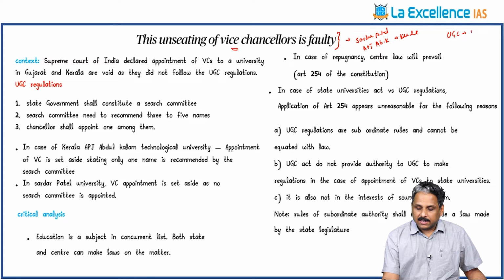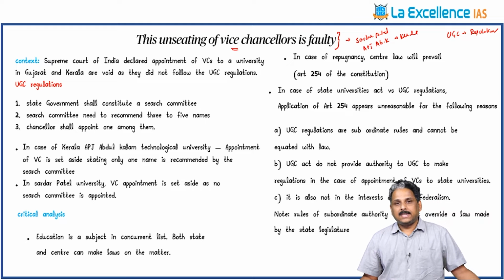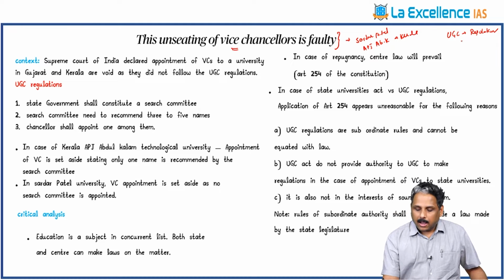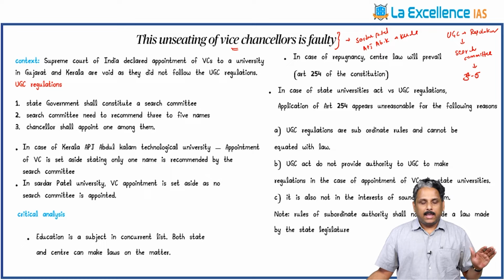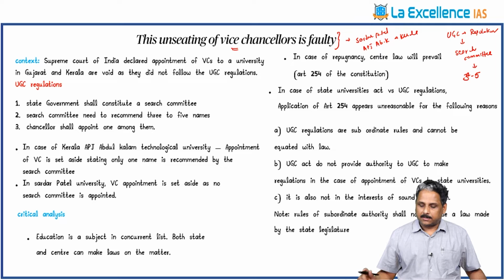UGC has given certain regulations for the appointment of vice chancellors to the state universities. According to this regulation, first a search committee has to be constituted, and based on its recommendations a vice chancellor has to be appointed. The search committee has to give 3 to 5 names and one name has to be shortlisted and appointed as vice chancellor by the governor, who is the chancellor.